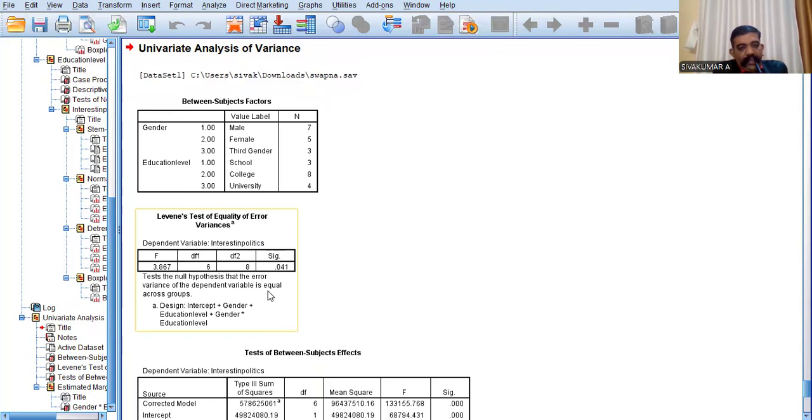If the p-value is greater than 0.05, the assumption is met. Otherwise, the assumption is not met. That is the condition. If the p-value is greater than 0.05, the assumption is not violated, that means the assumption is met. Here, the p-value is less than 0.05. That means the assumption is violated. There is no homogeneity of variances. That condition is not satisfied in the case of two-way ANOVA. In abstract, as far as two-way ANOVA is concerned, there are 6 mandatory conditions or assumptions. Okay, thank you.